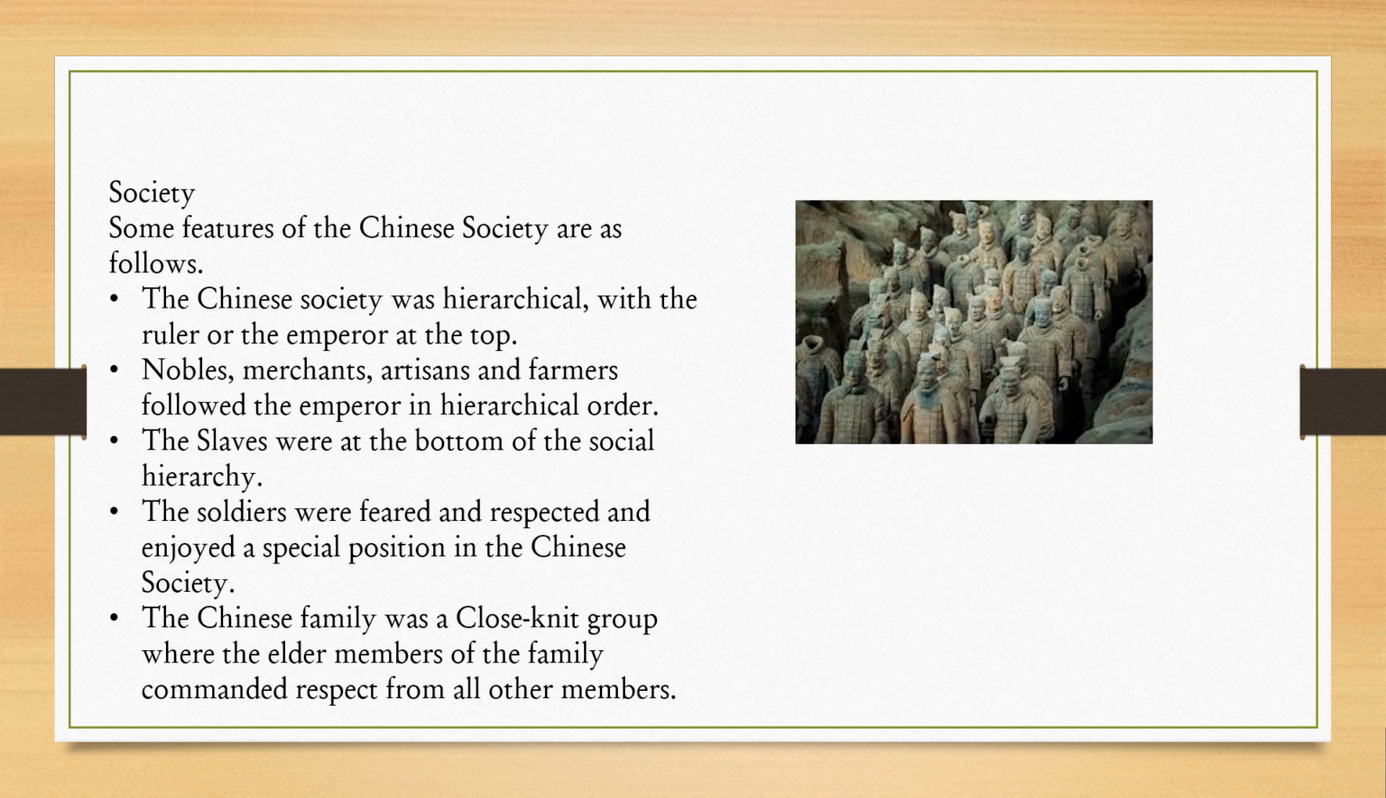In the Chinese society, the emperor or the ruler was considered at the top position. After the emperor, merchants, artisans, farmers came. The slaves were at the bottom. The soldiers had a special position in the Chinese society. They were respected by everyone. In the family, elder members got respect from other members of the family.